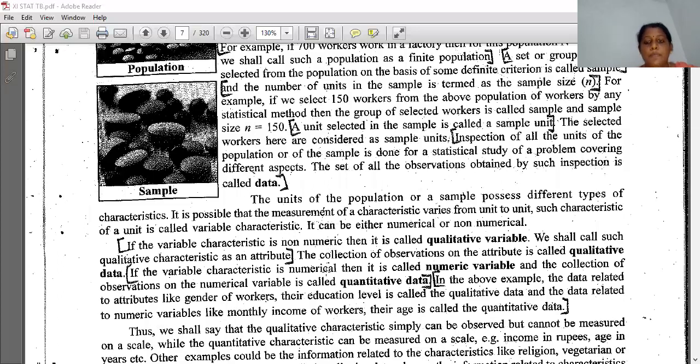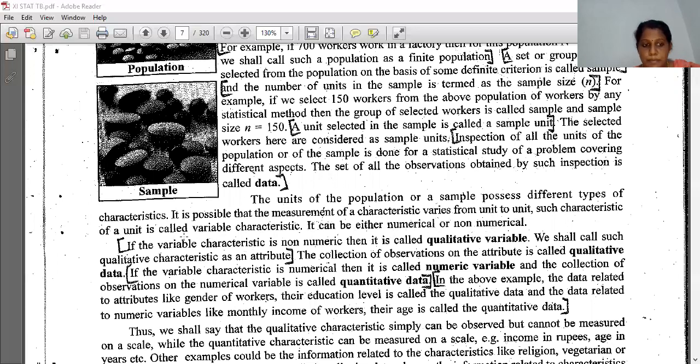the units of the population or a sample possess different types of characteristics. It is possible that the measurement of a characteristic varies from unit to unit. Such a characteristic of a unit is called a variable characteristic. It can be either numerical or non-numerical.